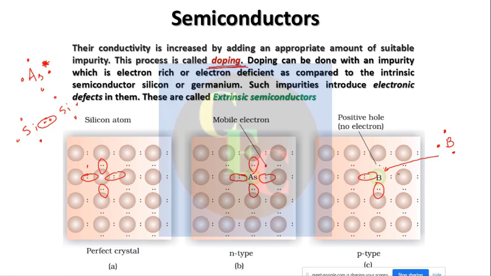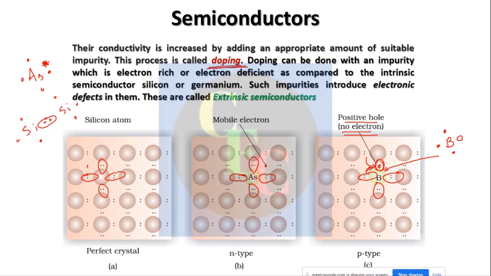You can form 3 bonds with 3 silicon atoms, but one of the silicon neighbors cannot find an electron here, and that bond is formed by only a single electron. There is a gap there which we call a hole, a positive hole, where there is no electron. Now this gap can be taken up by neighboring electrons.